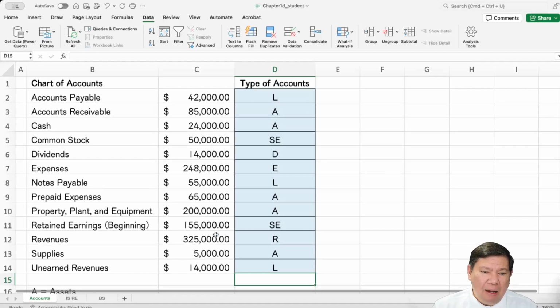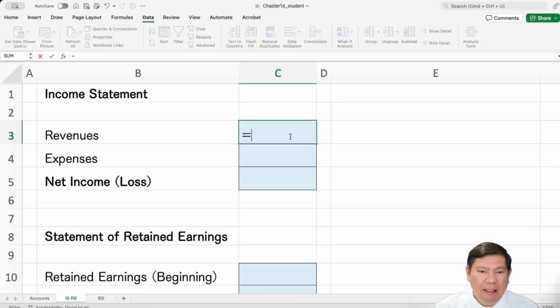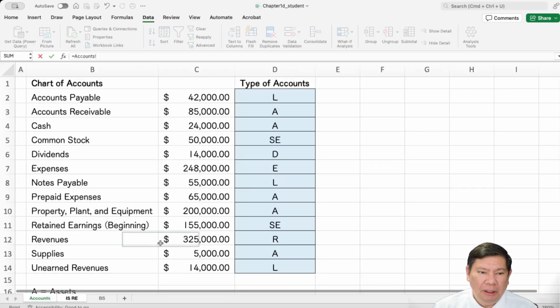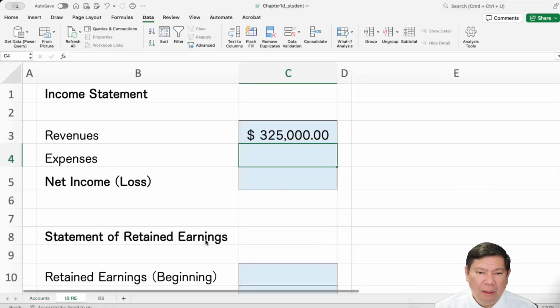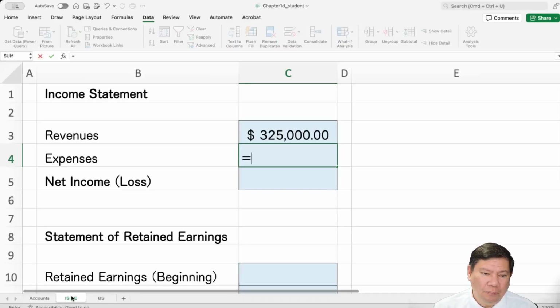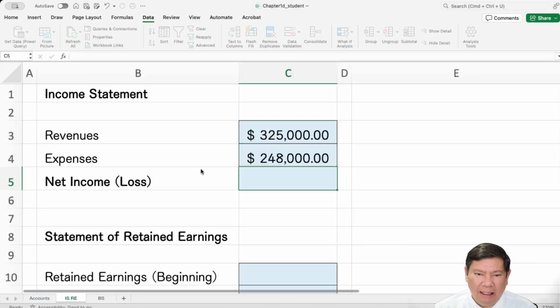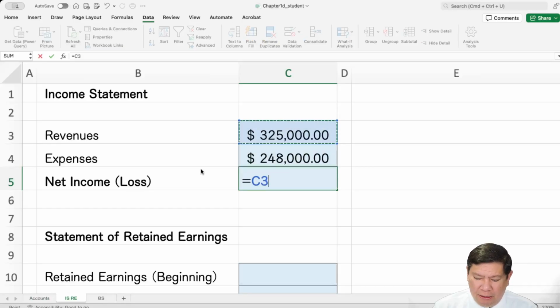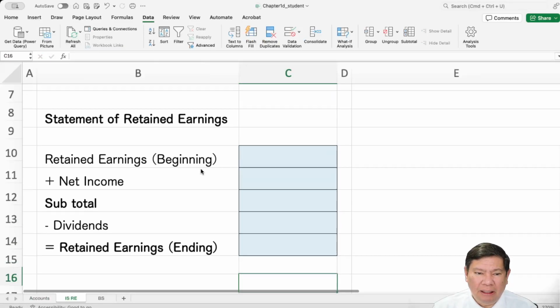Okay, so now we can start with the income statement. Very straightforward. Revenues, 325,000. I think all revenues are combined there. Expenses, they're all combined here, 248,000. So net income is going to be 77,000.